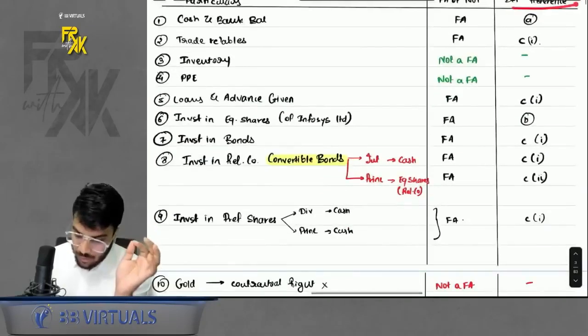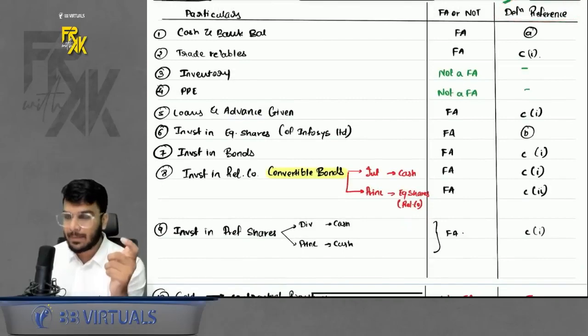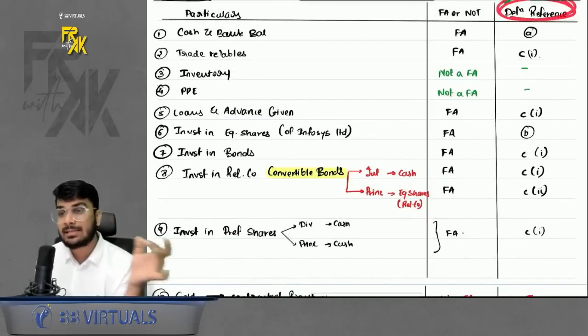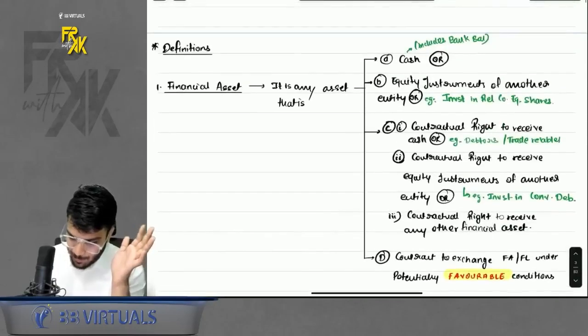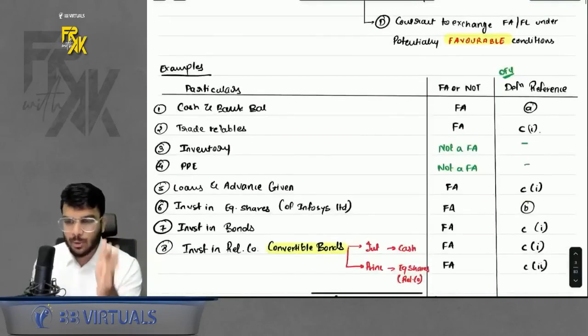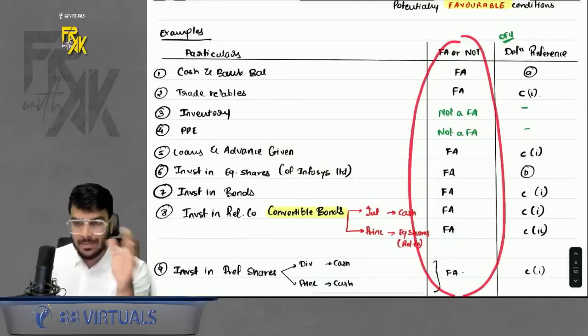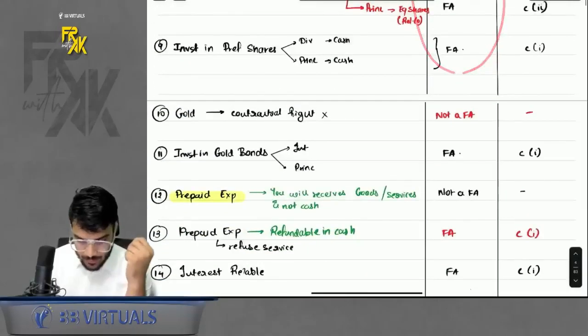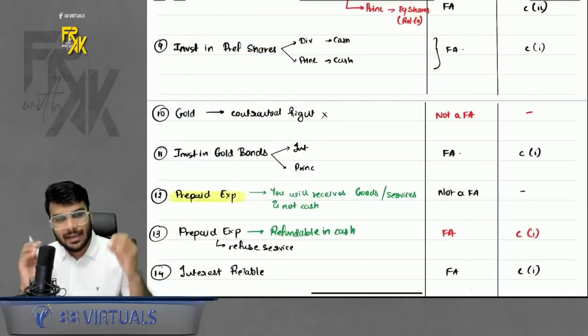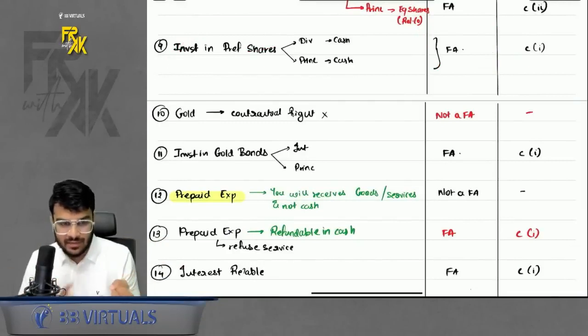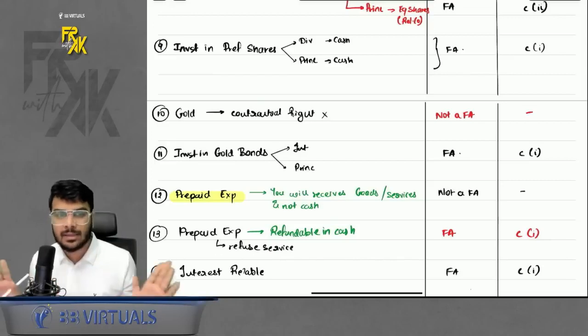Yes. Acha, for deep clarity purposes, I have also discussed in the class the definition reference, that is, as per which point it is a financial asset: A, B, C1, C2, C3. That you can do. But to be honest, even if you are able to identify this much, it is more than sufficient. Anyways, let's proceed. If you invest in preference shares, that means any kind of investment, whether in preference shares, bonds, debentures, equity shares, or convertible instruments, it is nothing but a financial asset.